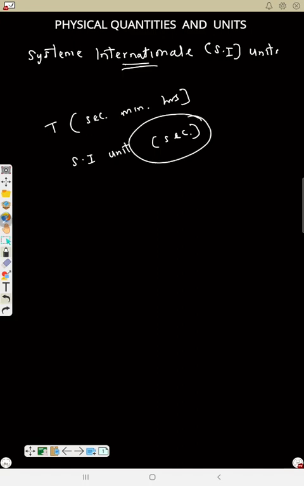For example, units of time are second, minutes, hours, but the SI unit of time is second. That is the most acceptable, so that everything will rhyme. That's why if you solve questions in physics, we say change all the units back to second. That is the generally accepted unit.